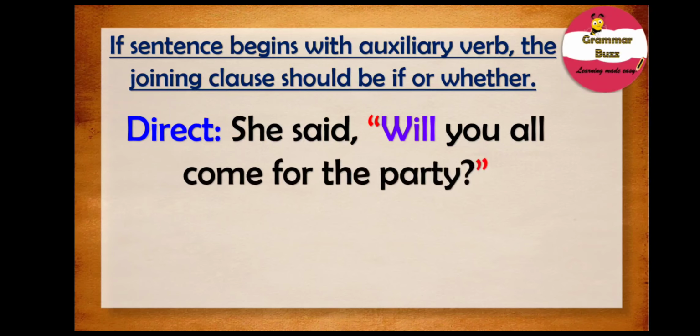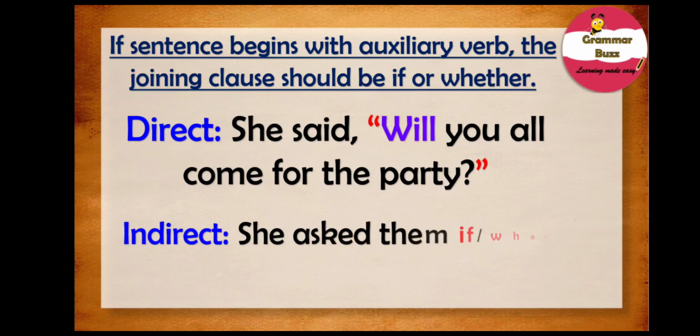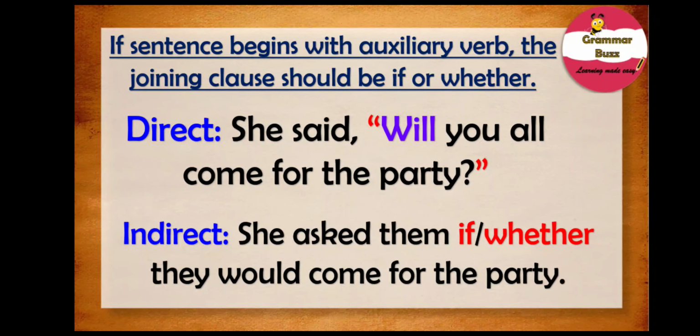In this sentence, will is the auxiliary verb that begins the reporting speech. Moreover, the answer to this question could either be yes or no. So while converting this to indirect speech, we will use the joining word if or whether. And our indirect speech is, she asked them if they could come for the party, or she asked them whether they would come for the party.